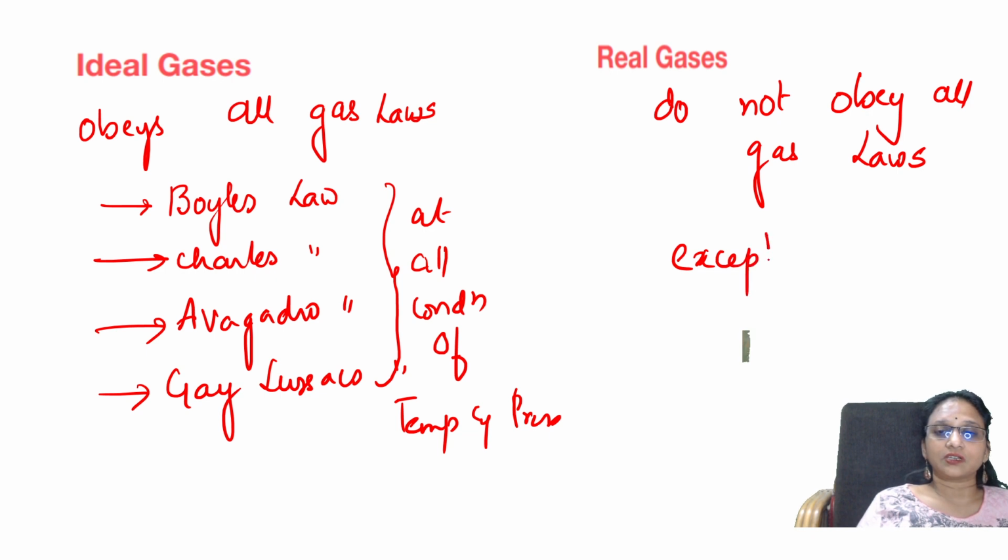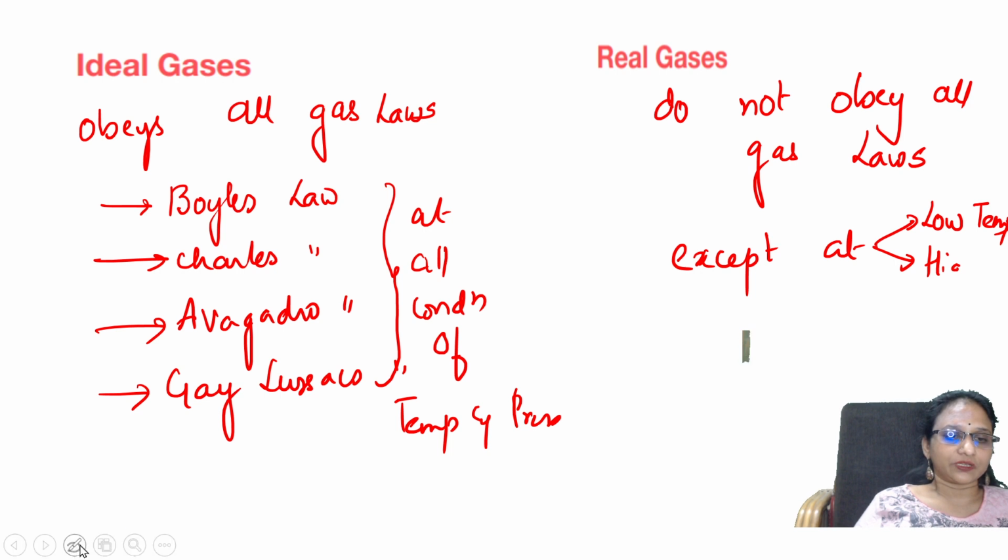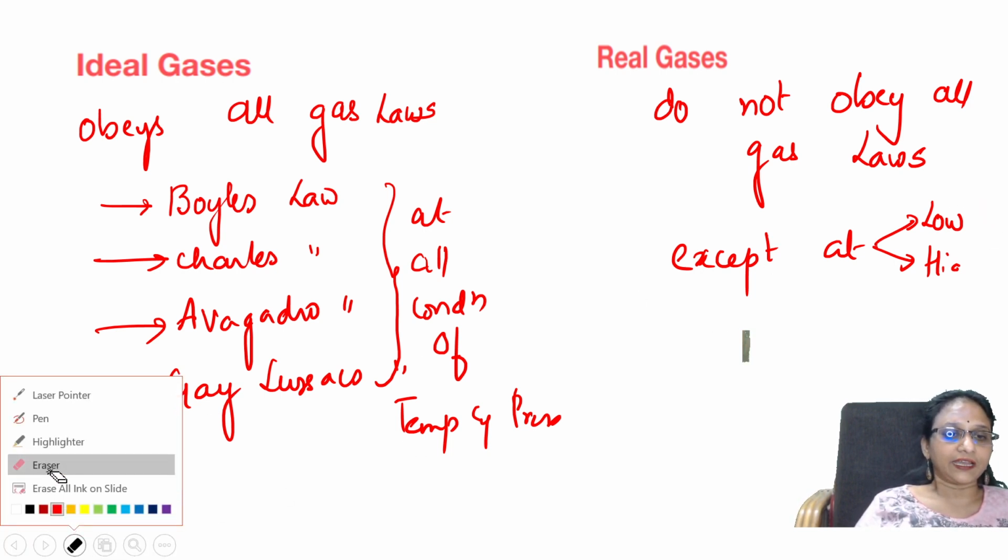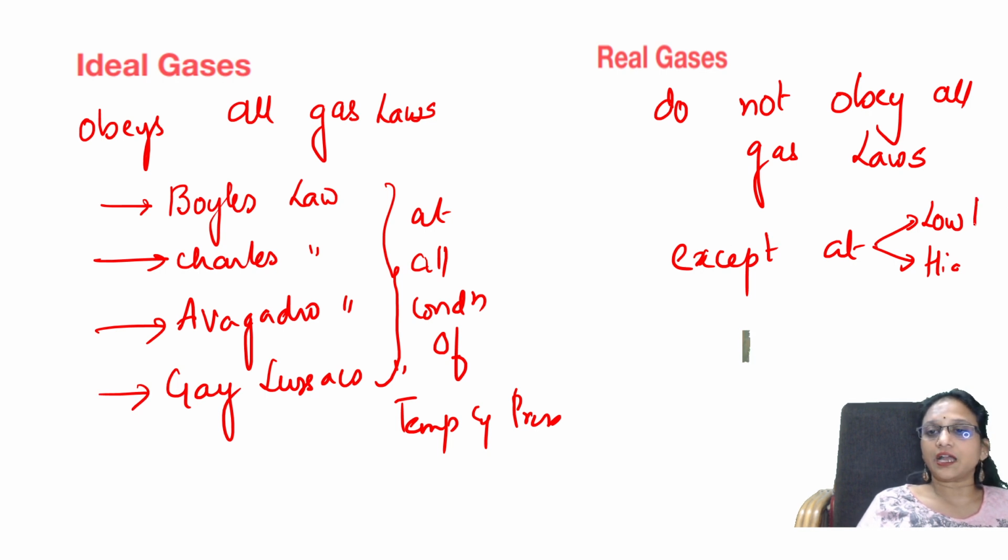Except they do not accept that. If you create low pressure, not temperature, students, if you create low pressure and if you create high temperature, then the real gases behave like ideal gas. Otherwise they are not.